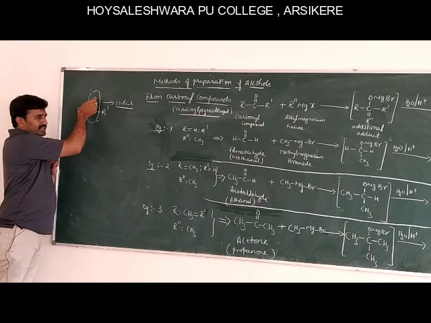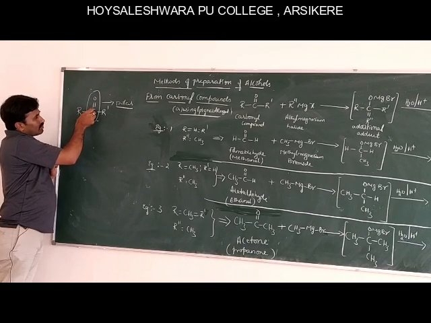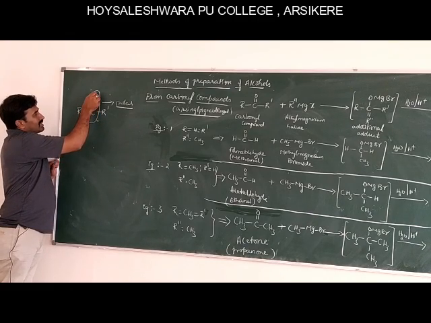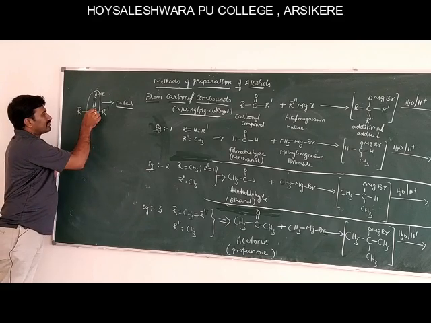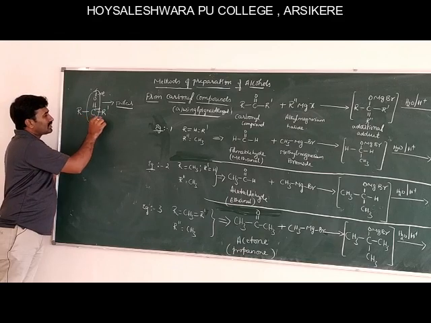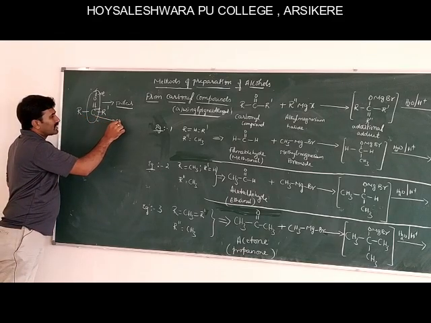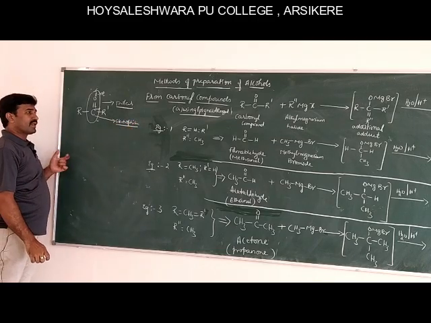Because of this, the oxygen atom withdraws the bonded pair of electrons towards itself, attaining partial negative charge, and the carbon atom attains partial positive charge. Therefore, the carbonyl carbon is electrophilic in nature.